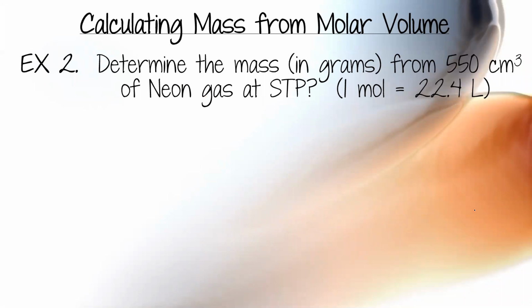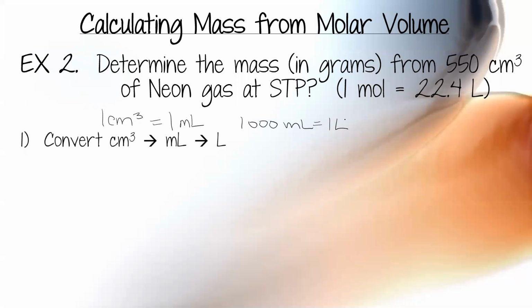Okay, so pause the video, copy this down, see if you can start it. If not, I'll work it through with you. Determine the mass in grams from 550 cubic centimeters of neon gas at STP. The first thing you need to know is that 1 cubic centimeter is equal to 1 milliliter. And then you need to know that 1,000 milliliters is equal to 1 liter. So that was from last chapter.